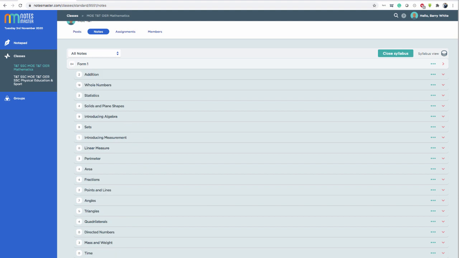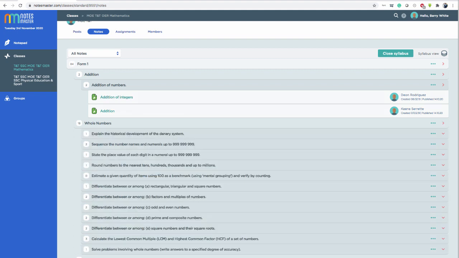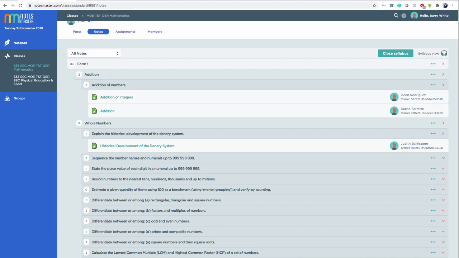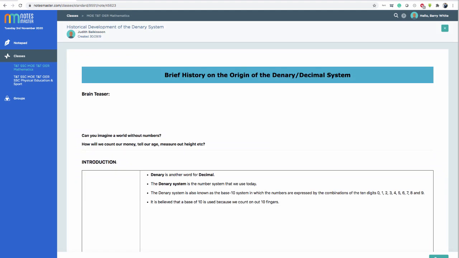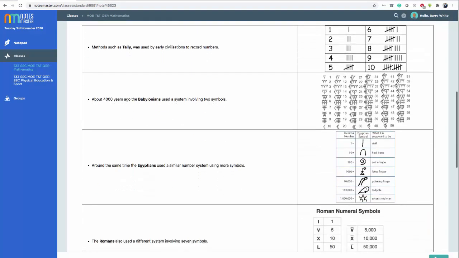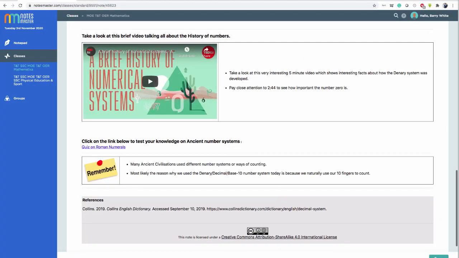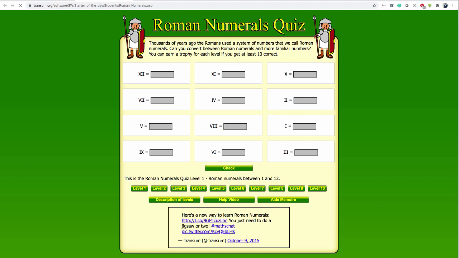If you see a number under a note, here we have 2 for Form 1, addition of numbers, then you can see here where there are notes going through and the author's names, Mr. Rodriguez, Mr. Rita, and Ms. Balkisoon. Click on the note and it'll open up here. So a slightly different format to the one that we saw before, with a video and a little bit of a link to a quiz to test your knowledge on ancient numbers. Click on the link and it opens another tab to a quiz here.